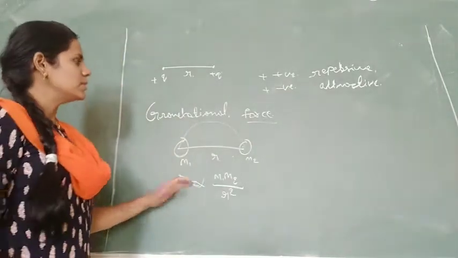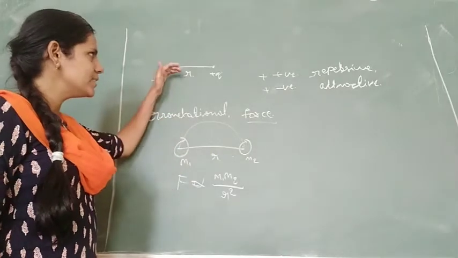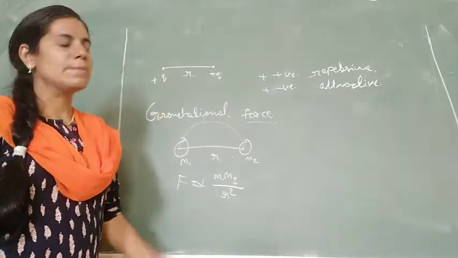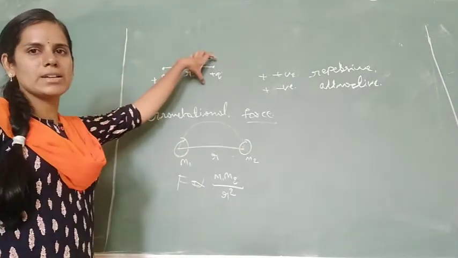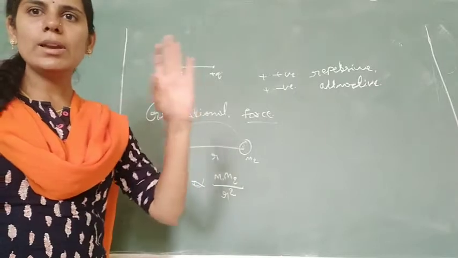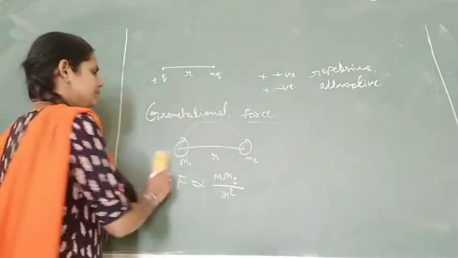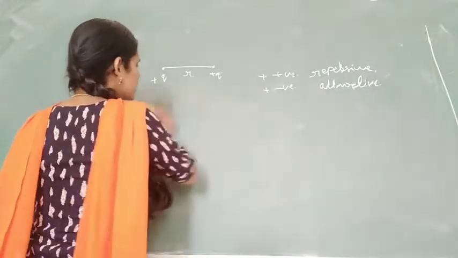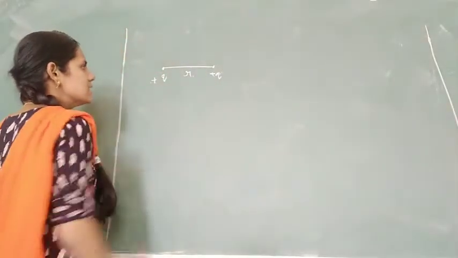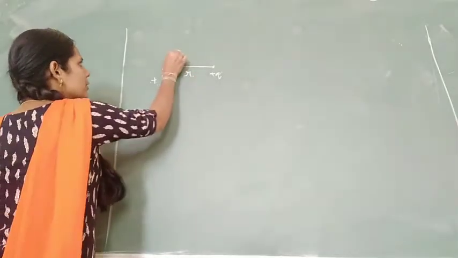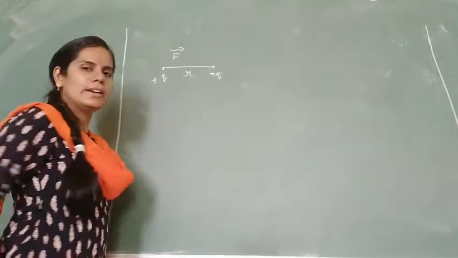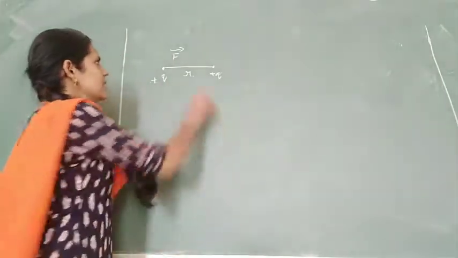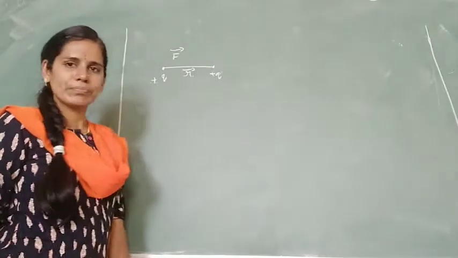The same concept exists for Coulomb's law also. But the difference is that instead of masses we are taking point charges. Coulomb's law is applicable only for point charges. So from Coulomb's law, here two charges are present. Both are positive, so definitely there must be a force. Force is a vector quantity. R is also a displacement, so it is also a vector quantity.